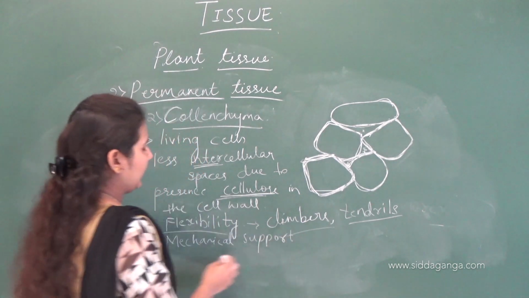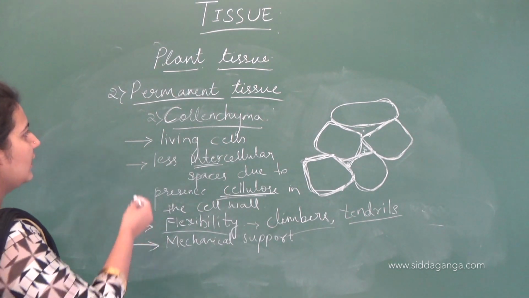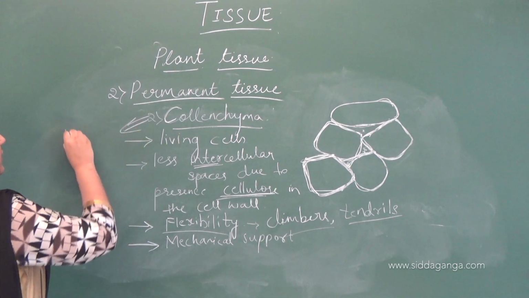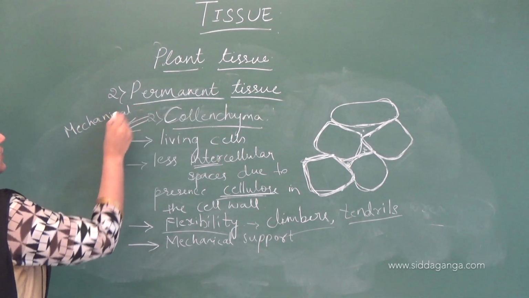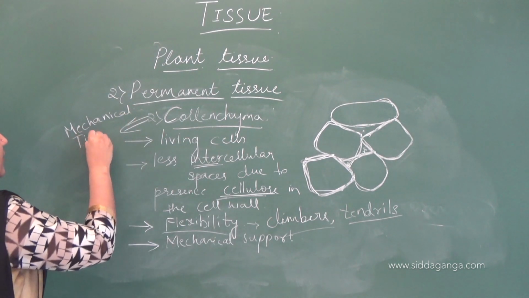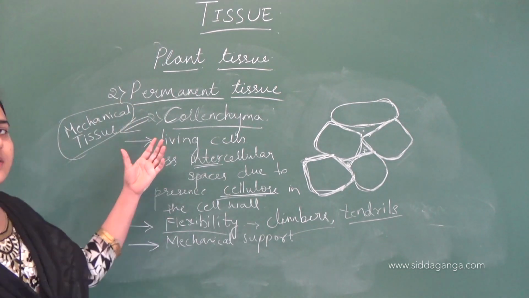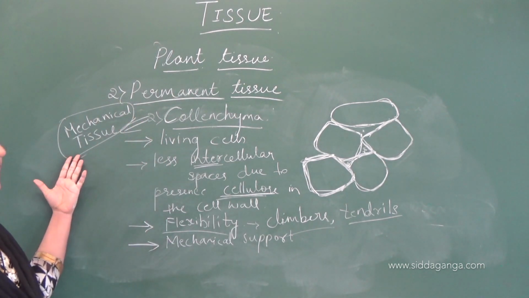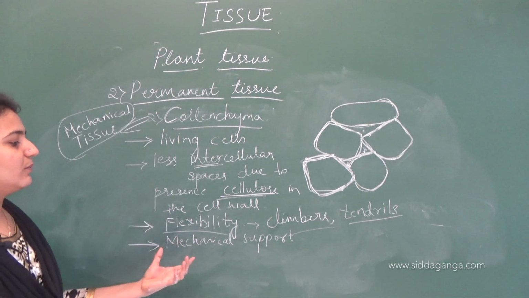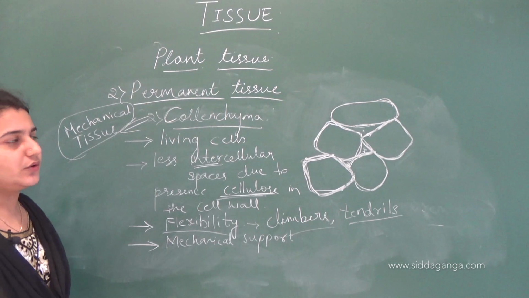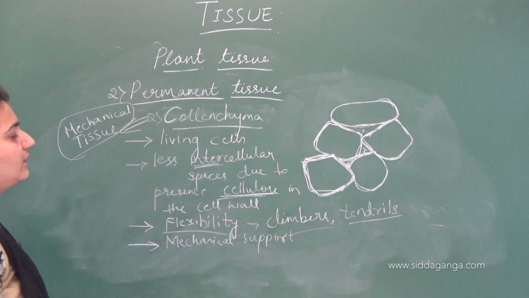Hence this collenchyma is called mechanical tissue. What was parenchyma called? Packing tissue or storage tissue. This collenchyma is called mechanical tissue as it helps in flexibility and also provides mechanical support to the plant body. Clear? This is about collenchyma.